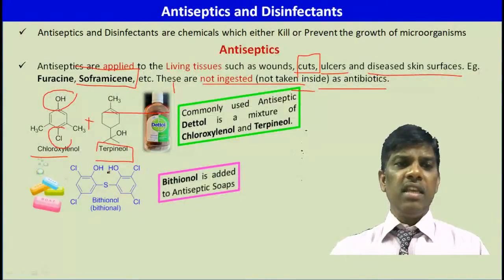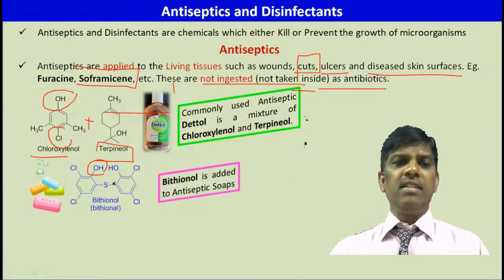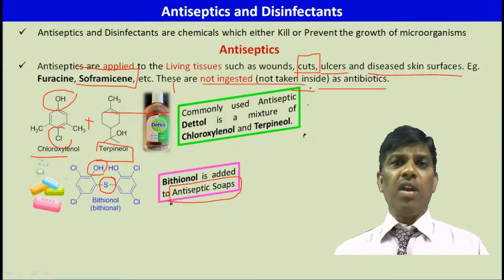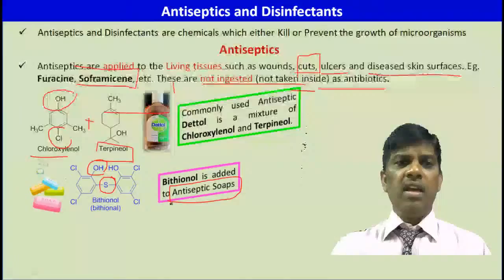It has a hydroxy group, a phenol, and chloro groups, with a thioether. Biphenyl thioether, bithionol, is added to antiseptic soaps. You can see the name bithionol on soaps also, right?